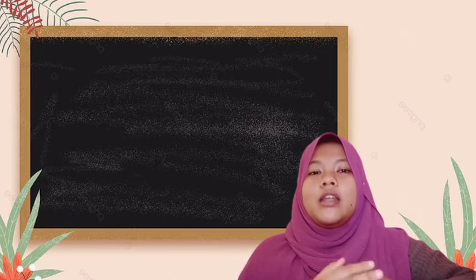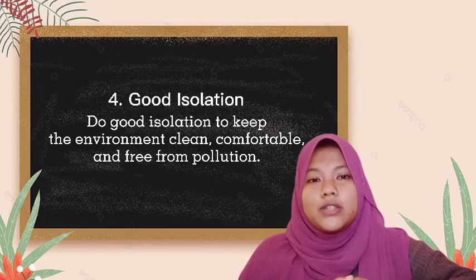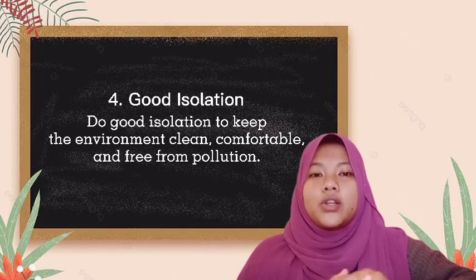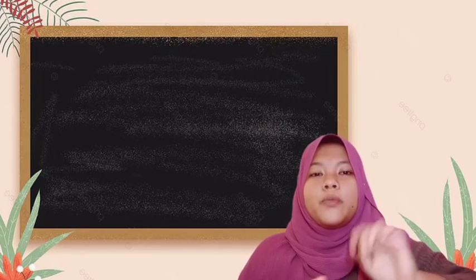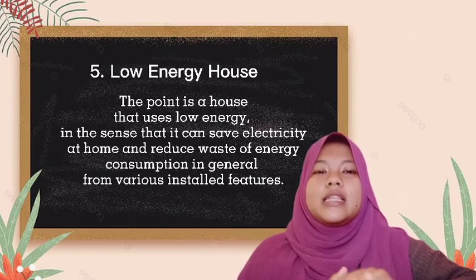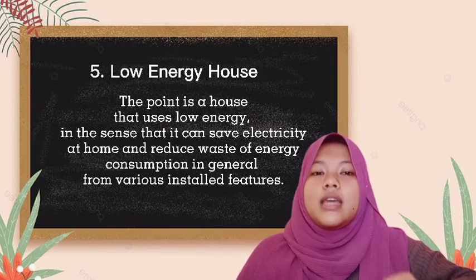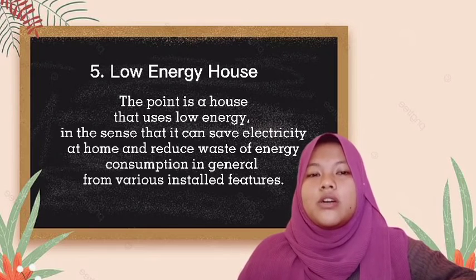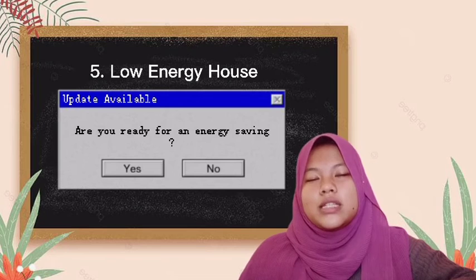The next, fourth point is good isolation. Good isolation keeps the environment clean, comfortable, and free from pollution. The next, fifth point is low energy house. This is a house that uses low energy, in the sense that it can save electricity at home and reduce waste of energy consumption in general from various features.